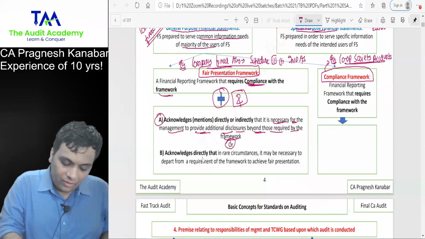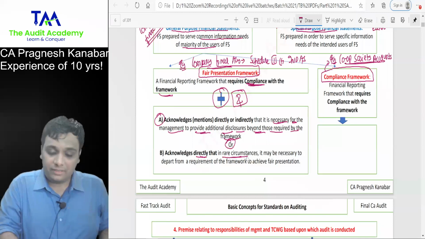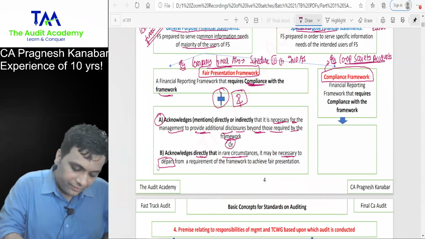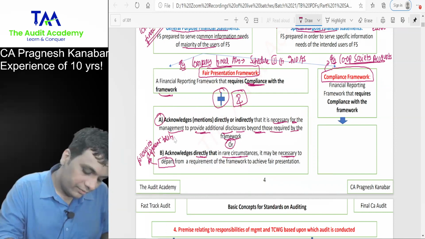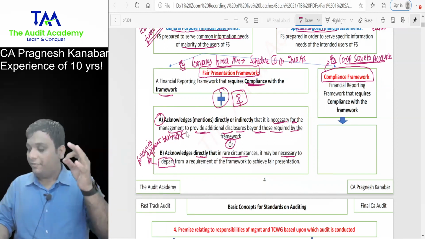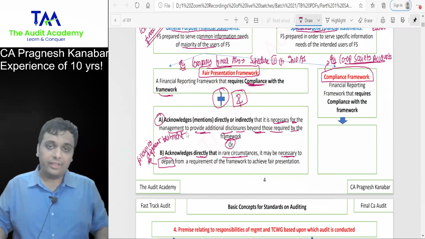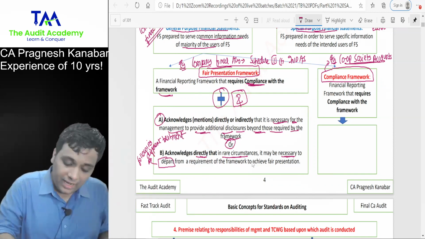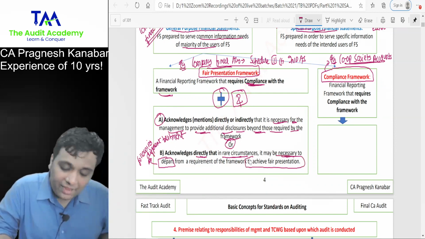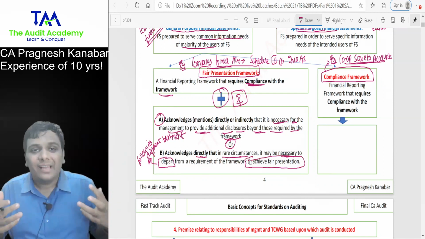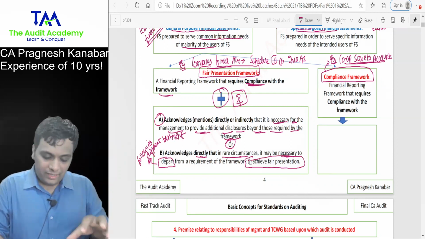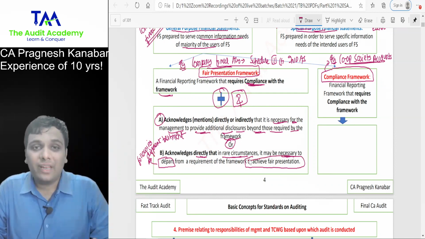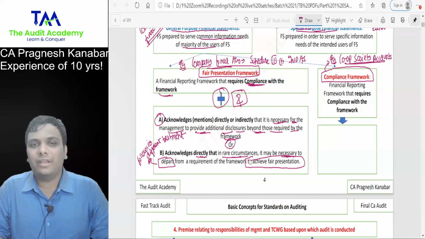Look at this. Acknowledges directly that in rare circumstances, it may be necessary to depart. Depart means following a different treatment. It may be necessary to depart from a requirement of the framework. Highlight this with the darkest possible ink that you have, to achieve fair presentation. All of this is done to achieve fair presentation. And that is why in such audit reports, you can use the word true and fair view. But in cooperative housing society reports, you will not be able to use that.